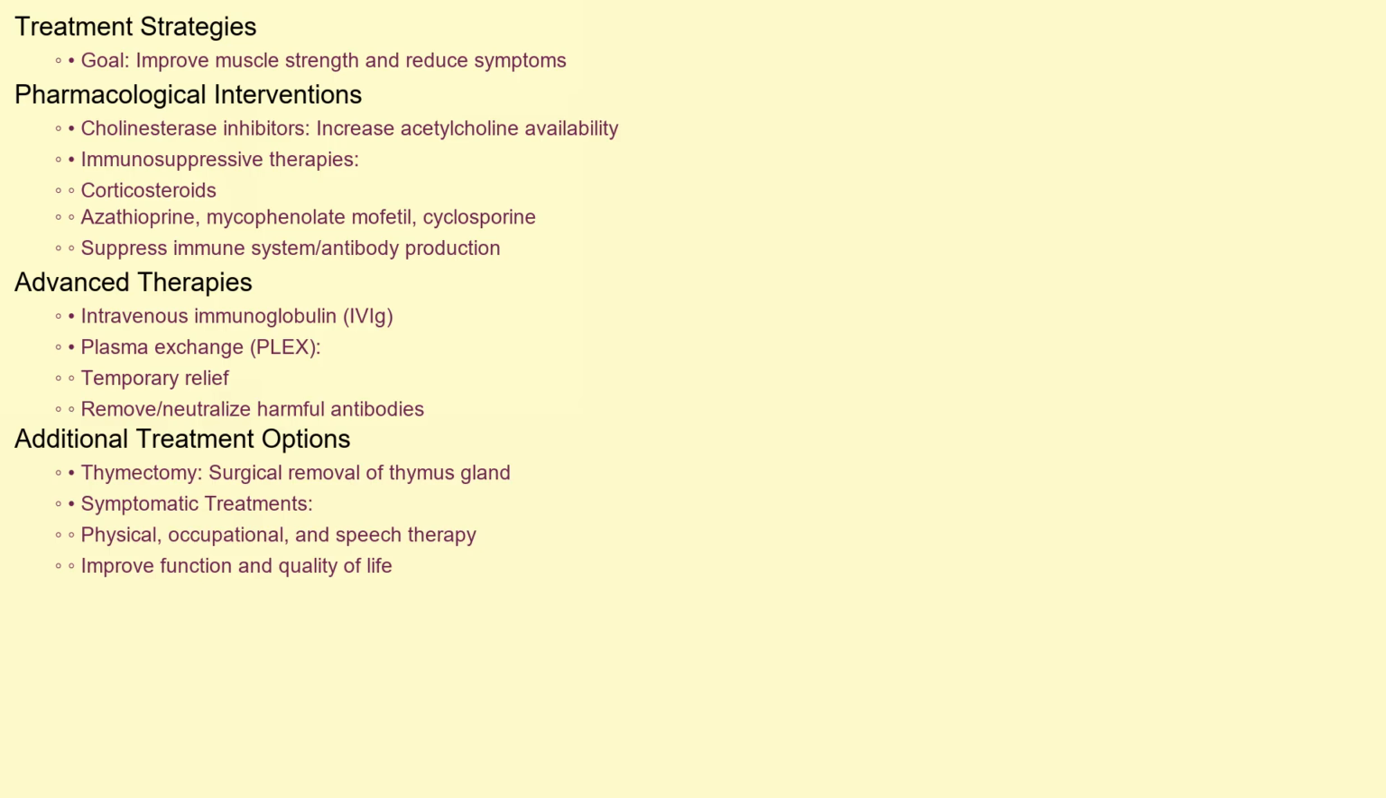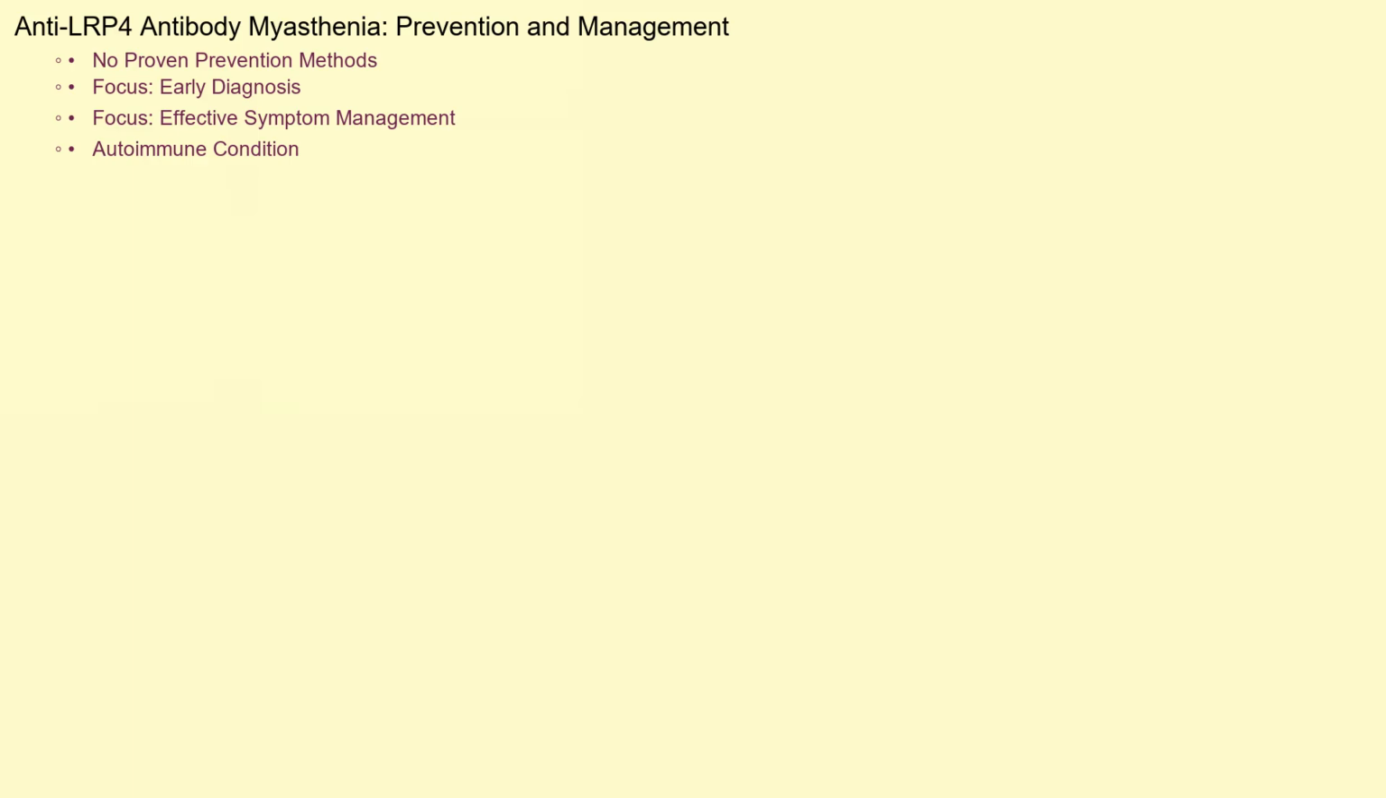Symptomatic treatments, such as physical therapy, occupational therapy, and speech therapy, can help improve function and quality of life. Currently, there are no proven methods to prevent anti-LRP4 antibody myasthenia. Because it is an autoimmune condition, the focus remains on early diagnosis and effective management of symptoms.